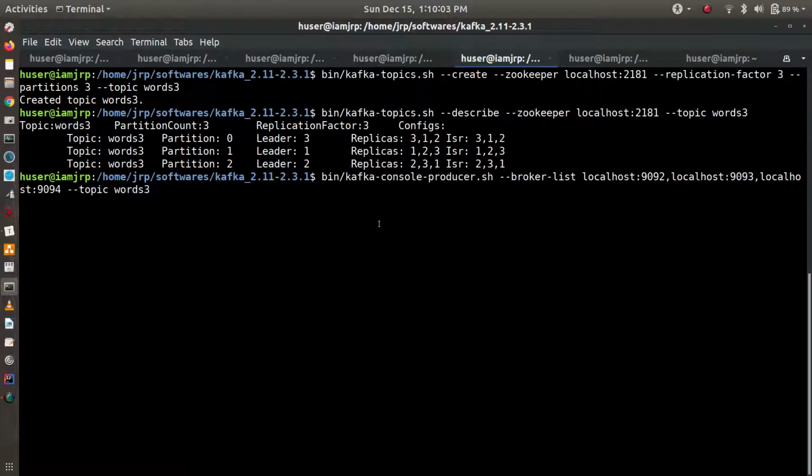So we are producing. Here you can give the broker list, all brokers comma separated: localhost 9092, localhost 9093, localhost 9094. This is the topic. Let's produce something. Hello world, I am from India.